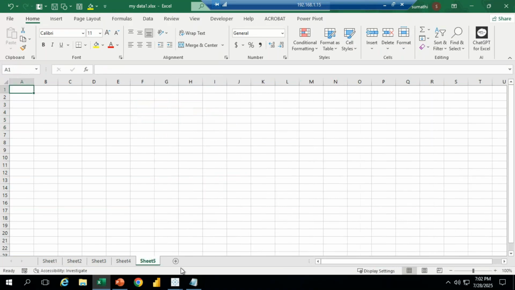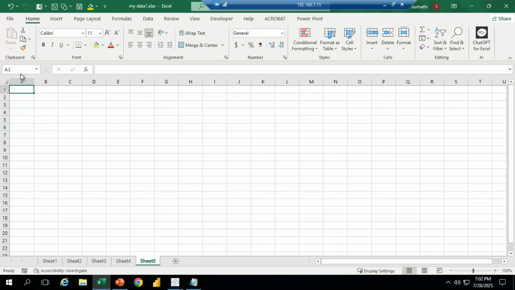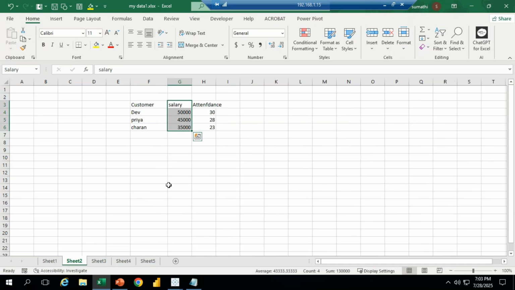I am in sheet 5, but I want to know about that customer information or salary information. If you want to know that, we can't check which sheet has it. Instead, once you click on the name box, see, whatever information we created, all of it is going to display here. Click on salary, and directly the sheet which has the information is going to open, and the particular column is going to be highlighted for us.